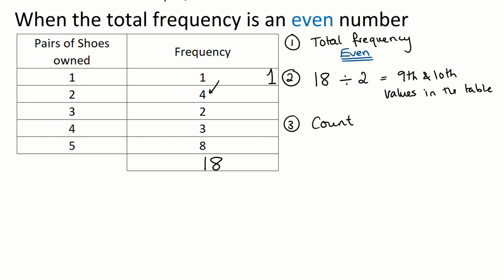And then we add. There are 4 people who own 2 pairs of shoes. So the 2 is repeated 4 times. How many numbers do we now have? 1 plus 4 is 5. And then we add the 5 with the 2. 5 plus 2 is 7. We add the 7 with the 3. 7 add 3 is 10. We add the 10 with the 8. 10 plus 8 is 18.